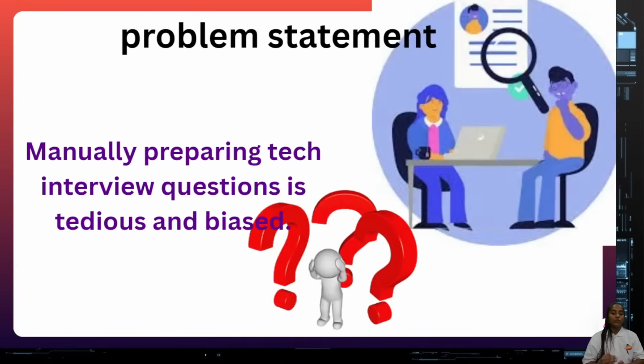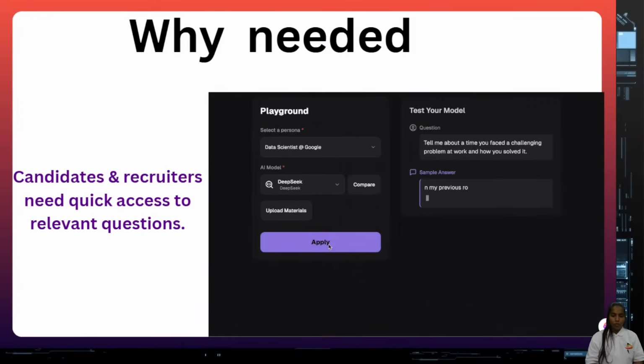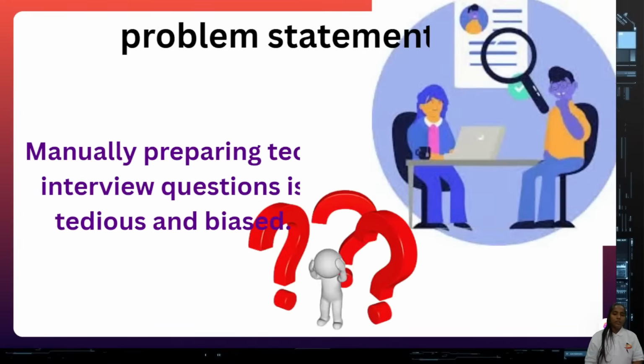Now coming to the next one, the problem statement. Why are you taking this one? Definitely you have some particular problem that you have to rectify. How you rectify it is possible only because of the use case or the objective. But what problem are you facing actually? Manually preparing tech interview questions and answers for interviews can be very critical and biased. We can't do it properly. It may be tolerable sometimes.